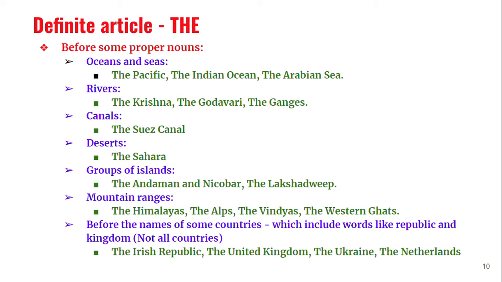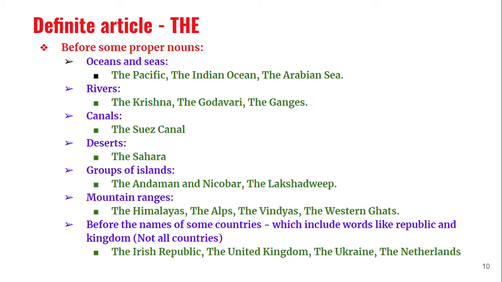So we say the Lakshadweep. Before groups of islands, we have to use the. Then mountain ranges. It should be a series of mountains. Then only we can call them mountain ranges, and before them we use the. We say the Himalayas, the Alps, the Vindhyas, the Western Ghats, the Eastern Ghats, the Satpuras.